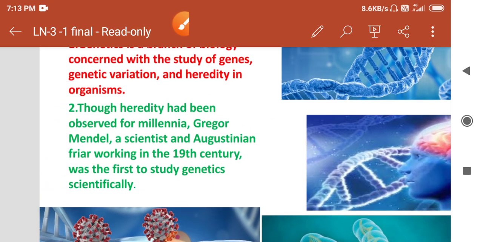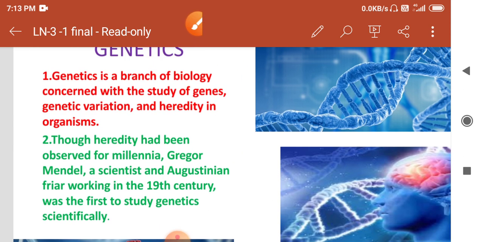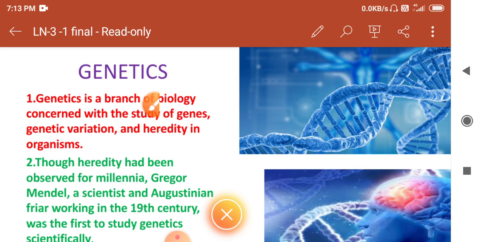Though heredity had been observed earlier, genetics was first studied scientifically by Gregor Mendel and Augustin Freyer. These two scientists first studied genetics scientifically in the 19th century. So genetics is defined as the study of genes, variation of genes and heredity of organisms.